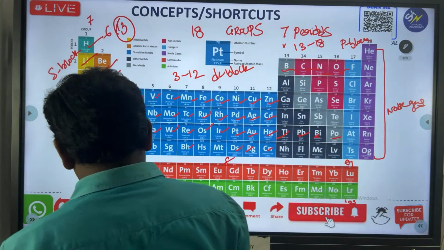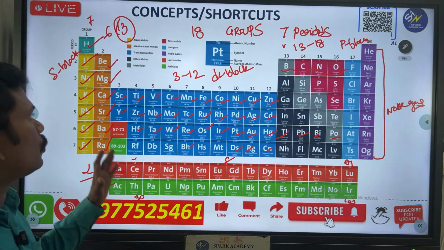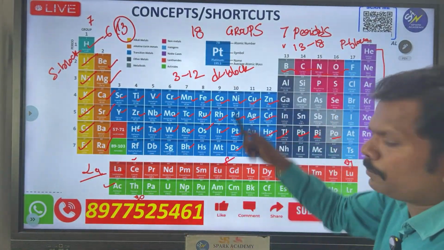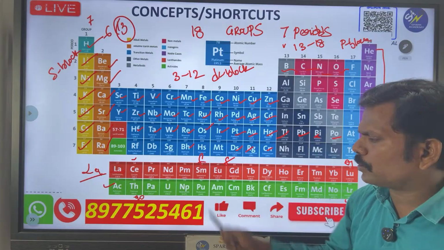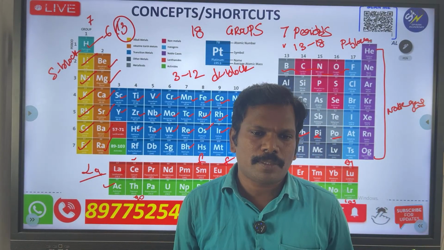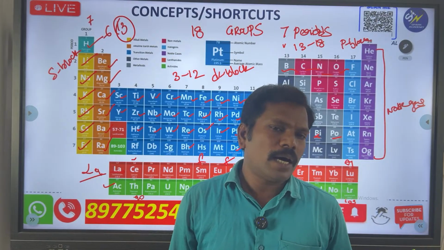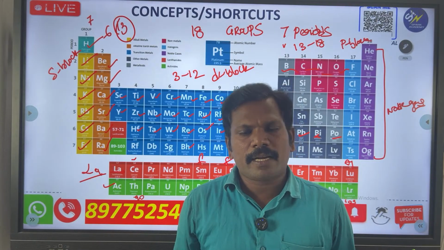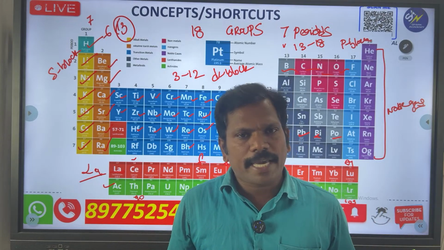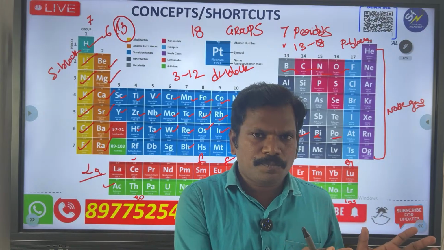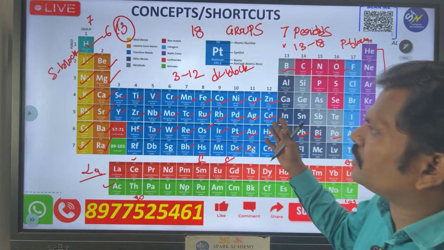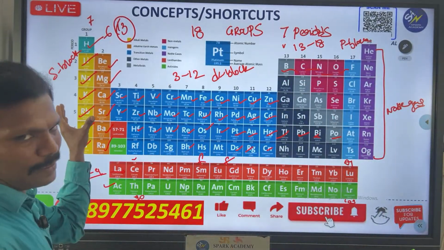See, watch this one. This is very important. First of all, you know that S block, then after that P block, then D block, and then F block. At least we have to know that. Generally in our home, how can we observe? Kitchen is there, hall is there, bedroom is there, and storeroom is also there. Everyone has done them separately. Are all equal? No. Every kitchen is very little, and the hall is very broad. In the same way, you can understand this is a very small block, S block.